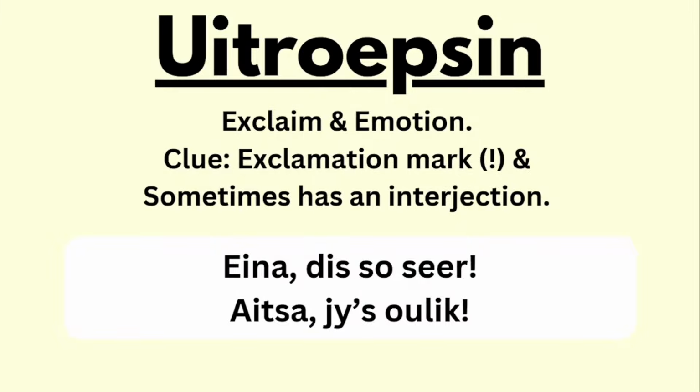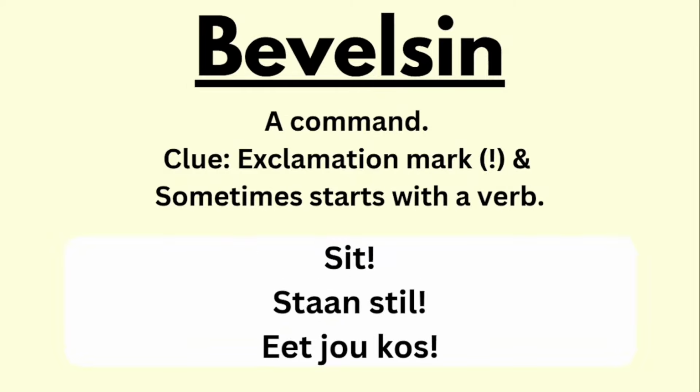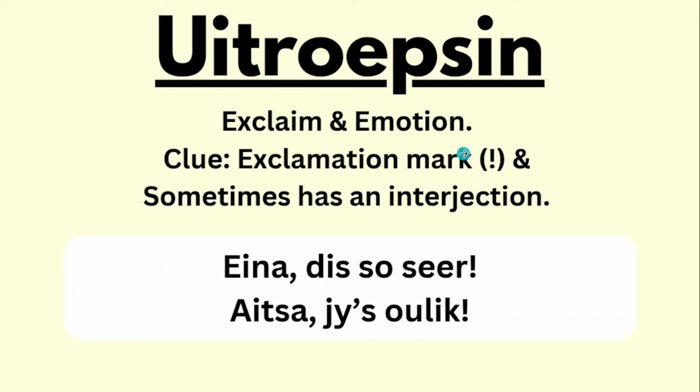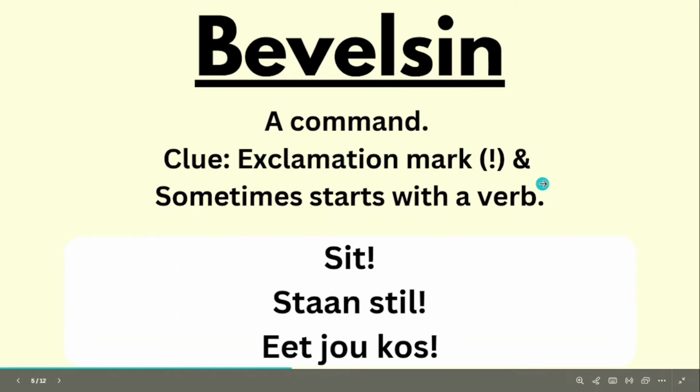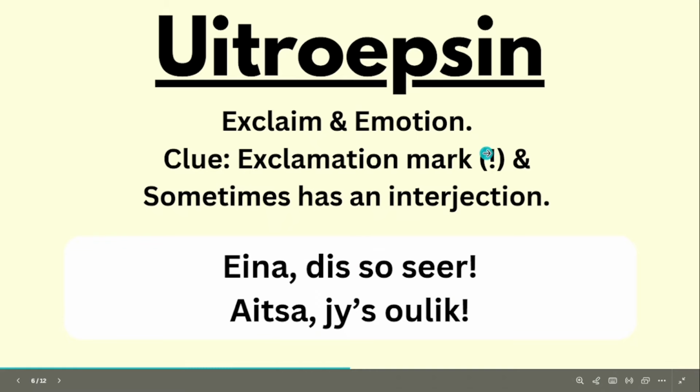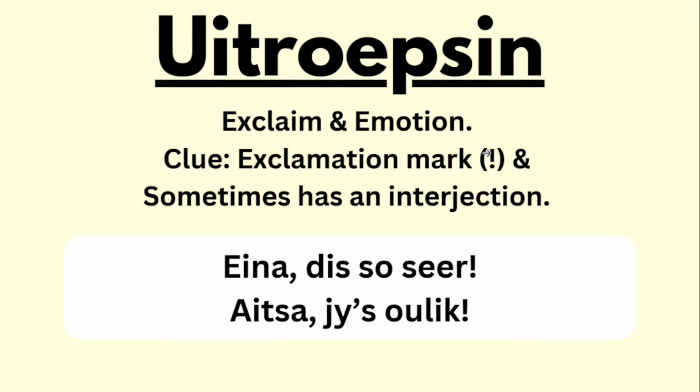So basically, you'll have to now distinguish the difference between an uitroepsin and a bevelsin, because as you can see, both of them have exclamation points, but the difference is this one is a command, mostly starting with a verb, and this one is an exclamation type of sentence, which exclaims. So basically, there's a lot of excitement to it, whether it is good or bad.